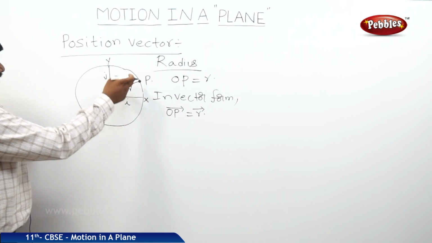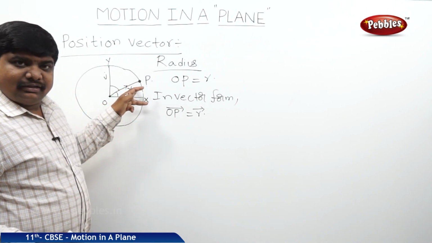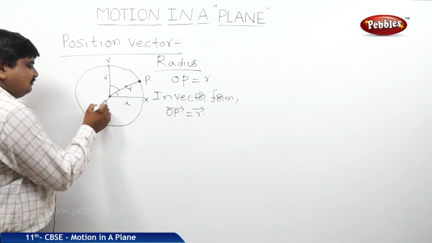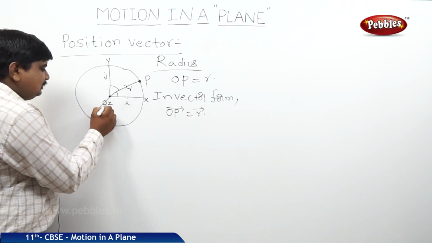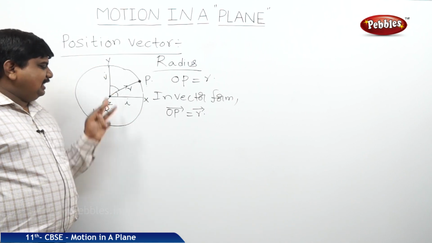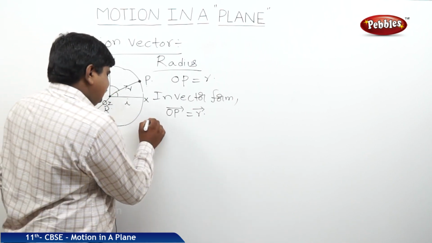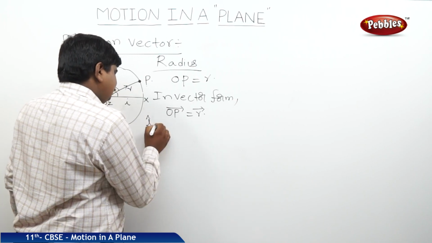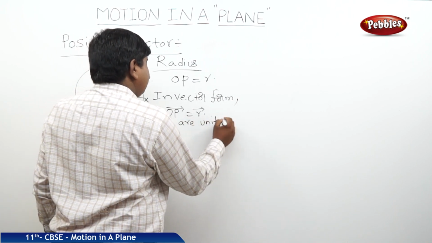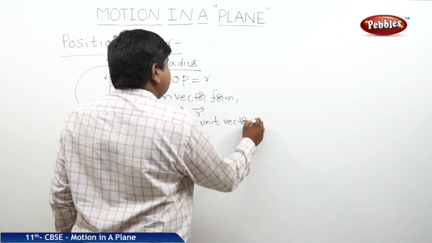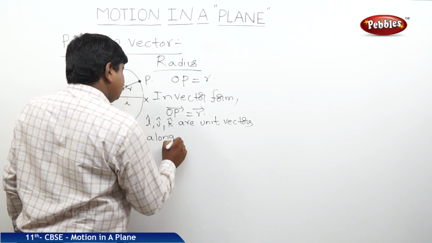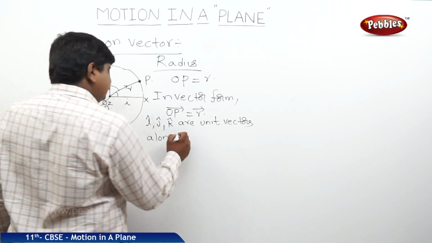Along the z-axis, the unit vector is k. So x i, y j, z k, where i cap, j cap, k cap are unit vectors along the x, y and z axes.